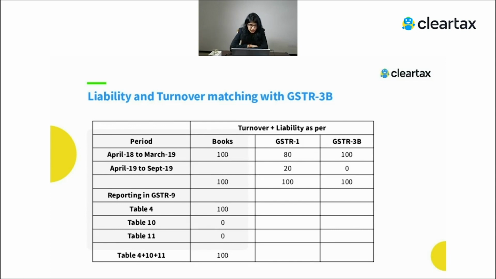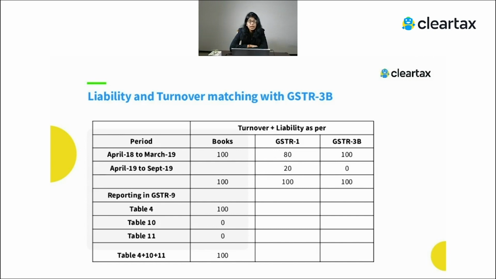Now let's go to another example. Let's say for the period April 18 to March 19, as per books, your turnover is 100. As per your GSTR 1, you have only reported 80. In 3B, you have correctly reported 100 rupees. In GSTR 1, in the next financial year, you have made a 20 rupees adjustment. Now the question is which particular table we have to show it in and how.